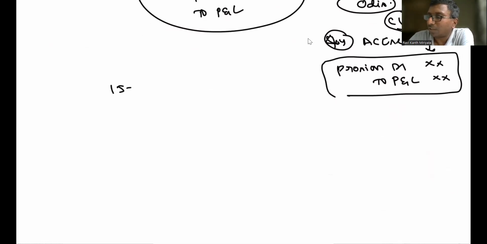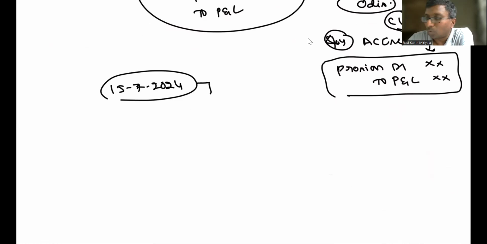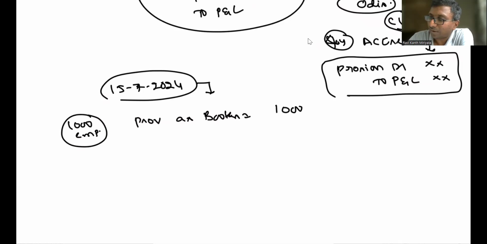Same idea. On 15th of July 2024, we are closing the factory, say. Situation is happening. Today, what are you supposed to do? First, take the provision as per the books. Note it: provision as per books. So far, there must be something. Yes, 1,000 rupees is there, sir. Okay. This is for how many employees? This is for 1,000 employees. Out of 1,000 employees, the factory has 200 employees.